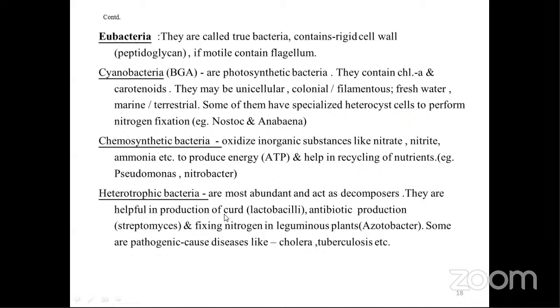Then these bacteria are known as lactobacilli. Antibiotic production is there. They are helpful, for example, Streptomyces, and fixing nitrogen in leguminous plants, that is Azotobacter. It helps in fixing nitrogen in the leguminous plants. Some are pathogenic. They cause disease like cholera and tuberculosis. I told you in the earlier slide that these bacteria may be useful or they may be harmful also.